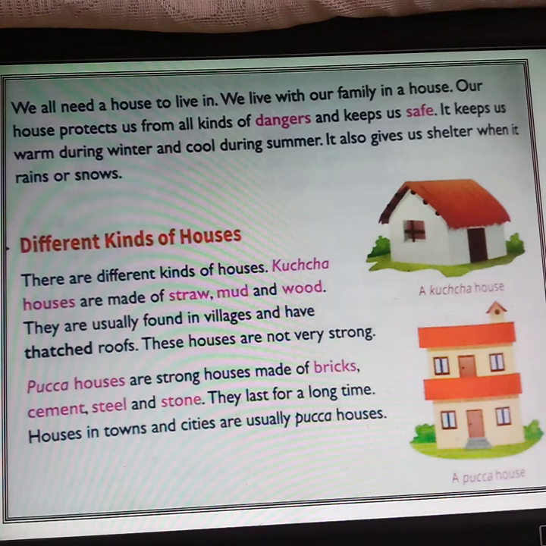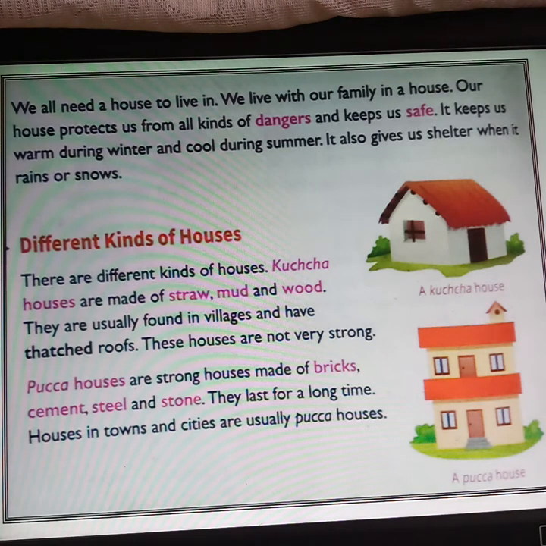So, we all need a house to live in. We live with our family in a house. We live with whom? We live with our family in our house. And the house protects us from dangers and keeps us safe. It keeps us warm during the winter time and it keeps us cool during the summer time. It also gives us shelter from what? From rains or snows.